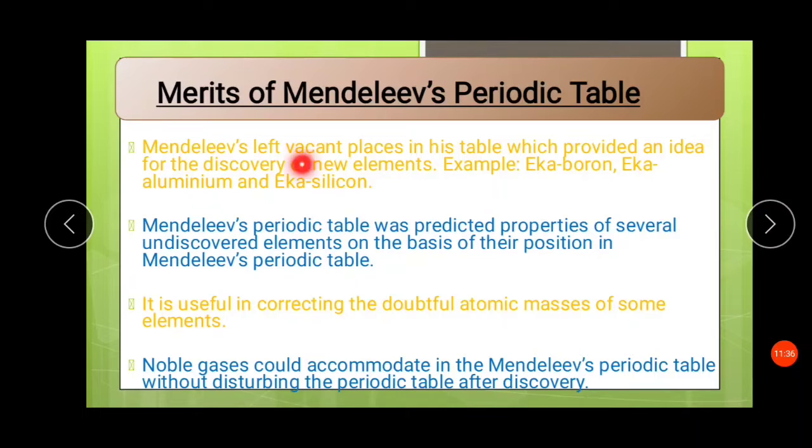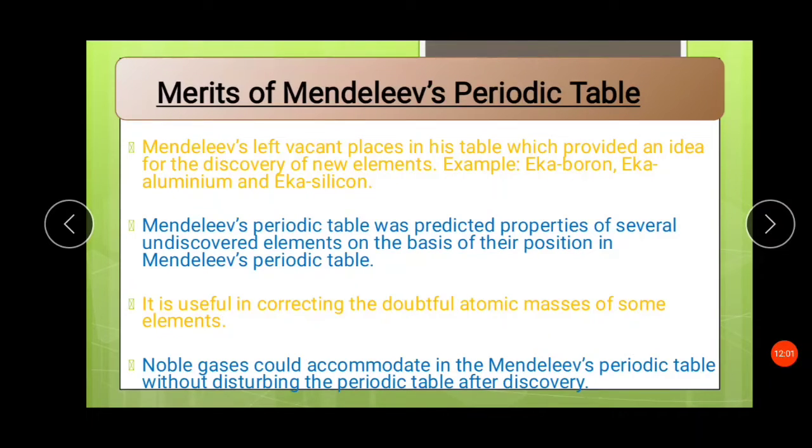So he left spaces, and when those new elements were discovered, they were easily placed into that slot. He also gave the names Eka boron, Eka aluminum, and Eka silicon, and later those elements were discovered, like germanium. So they were placed.